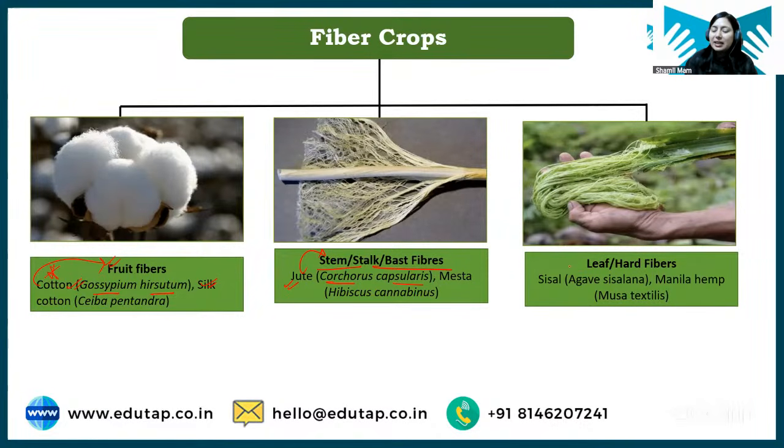Then we have leaf or hard fiber. So you can learn the example sisal and Manila hemp. Manila hemp is important here. Manila hemp example is important, and learn the name Musa textilis. Okay, textilis is the scientific name of Manila hemp. So these three are important. Learn from which part of plant the fibers of these plants are obtained. Clear? Okay. Next we have is a sugar crop.